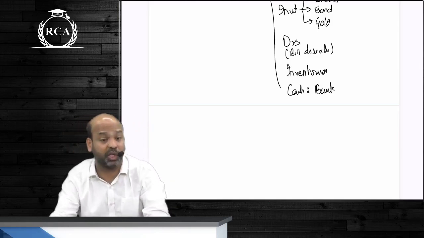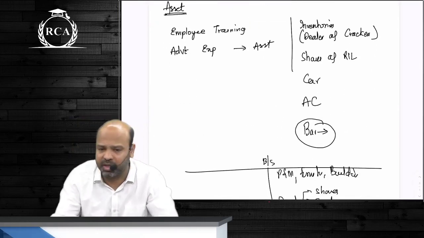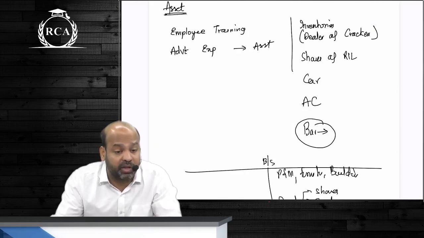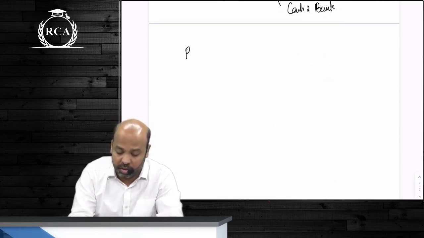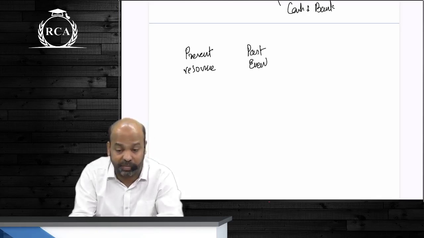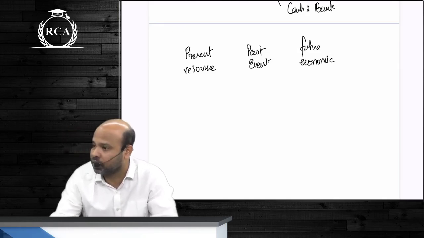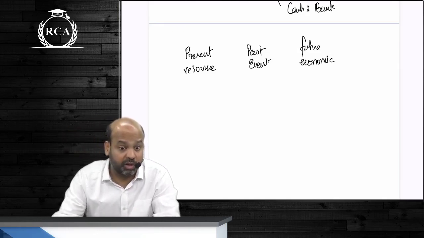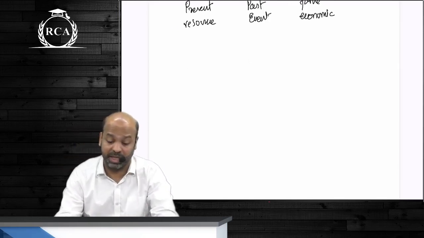You can use them whenever you want. So whenever you talk about an asset, what are the conditions that should be met? It should be a resource within the control of the entity. They basically talk about three things, beta. A present resource within the control of the entity arising on account of a past event which is expected to result in future economic benefits. There is present, there is past, there is future. And everywhere you're supposed to mention all the 3 points. Only then marks. Anywhere, beta, wherein you have a confusion whether a particular thing can be capitalized or not.